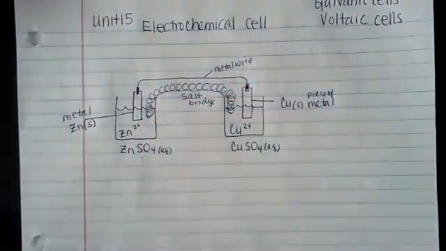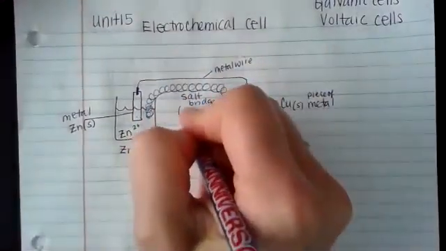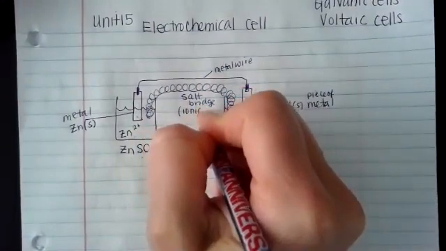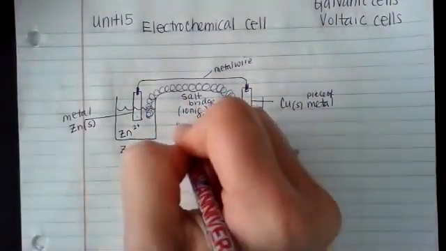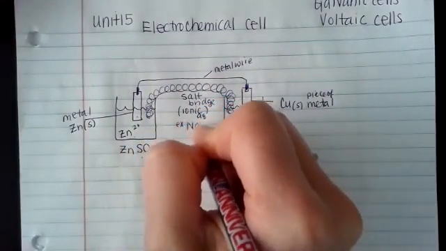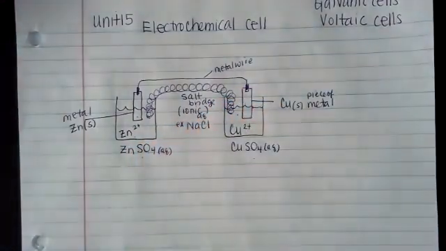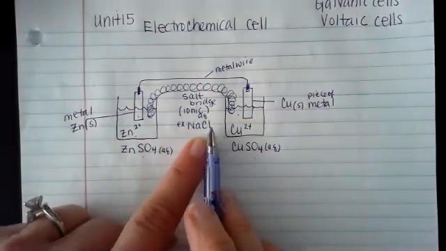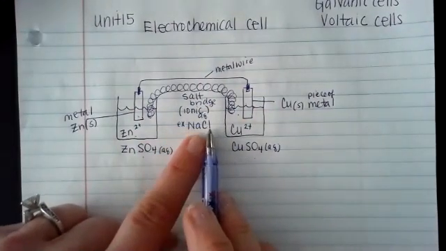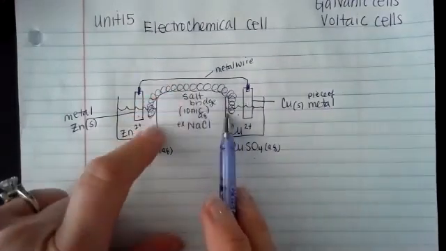Let me label salt again just so we can visualize. It's ionic, it's aqueous. I'm going to put an example, and I'll use the one that you're all thinking of, sodium chloride. Sodium chloride in aqueous form is positive sodium and negative chloride. So that is that salt bridge.